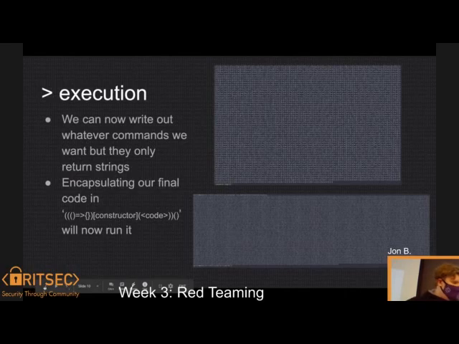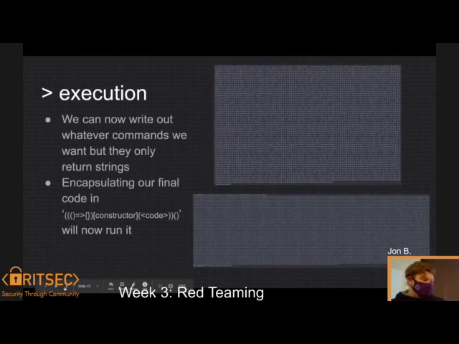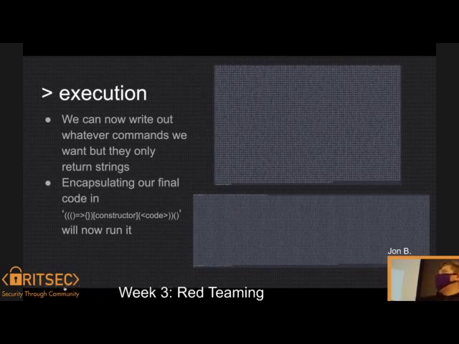Well, apparently one of my slides got deleted, but we'll talk about it here. Execution works in a weird way. You're able to create that anonymous function, like you can see at the bottom left, encapsulating our final code so that it will run it. Adding that, checking for the constructor with the string inside any function will return a more preliminary function, which you can then concatenate to a string. This allows us to get stuff like the capital C.